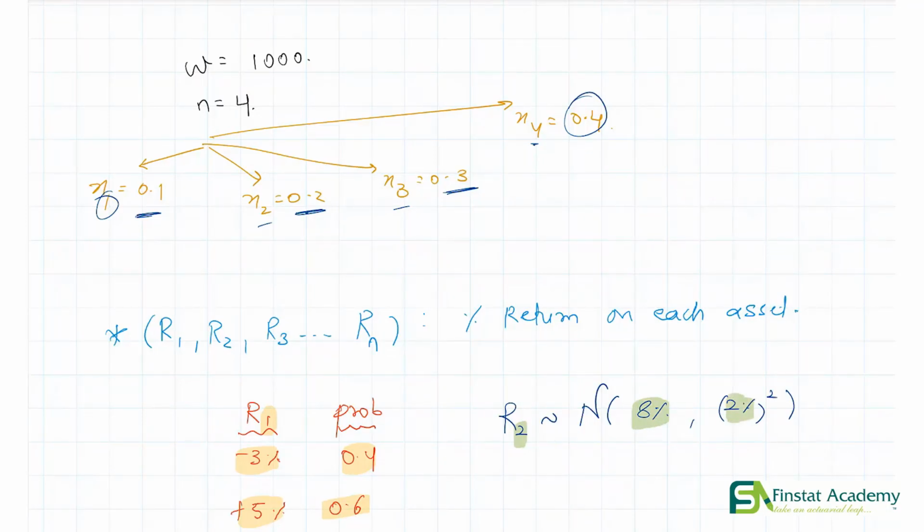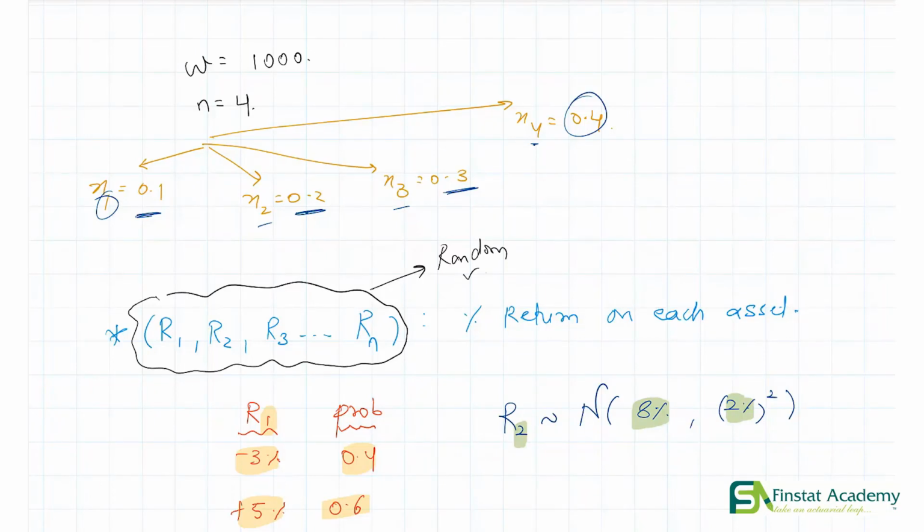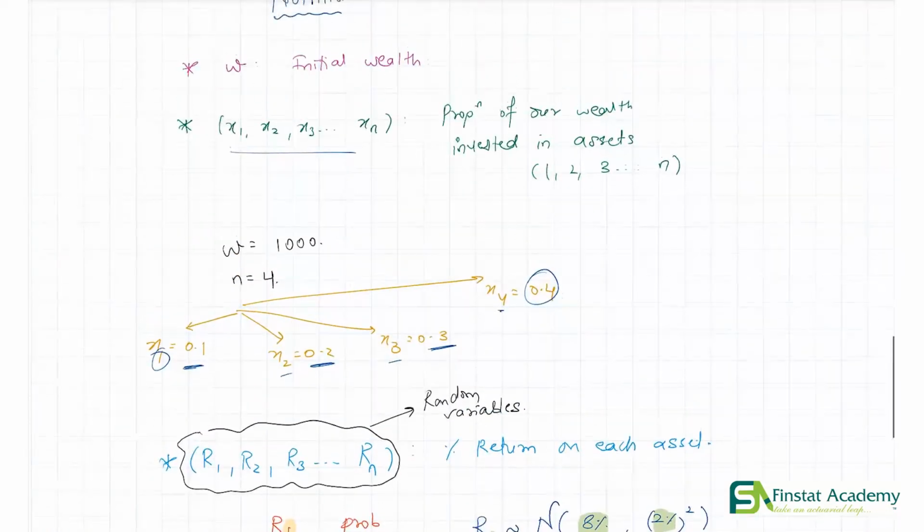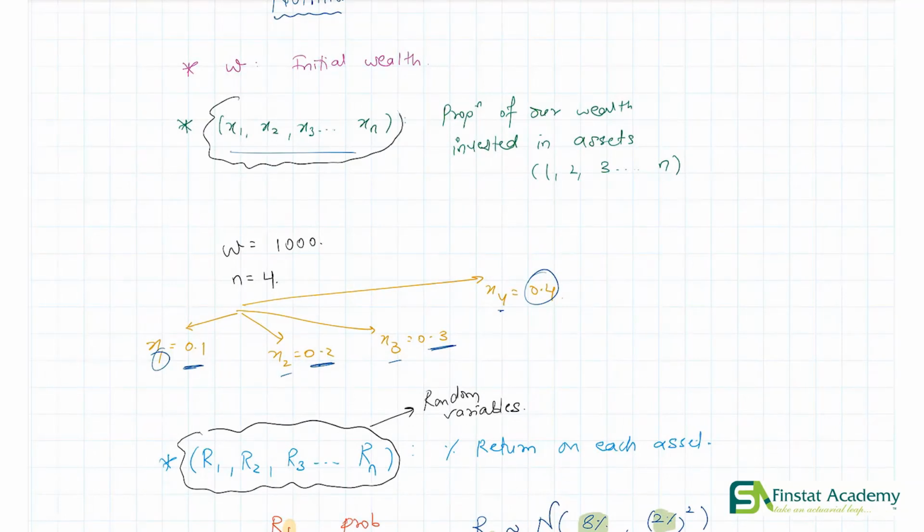So I think from this example, it's pretty obvious that these returns Ri's are random variables. We are not sure what the return on each asset is going to be, so we simply treat it as a random variable. However, these xi's are actually constants. These xi's are constants and they are not random variables.